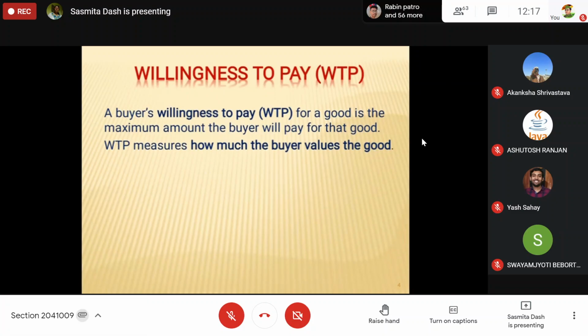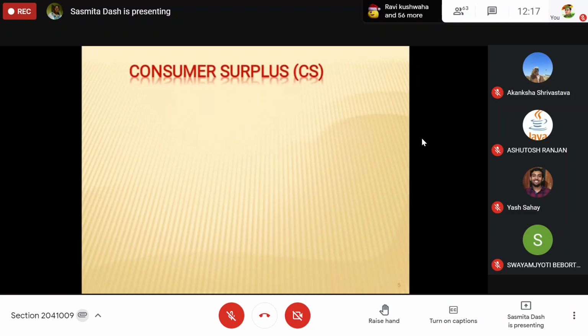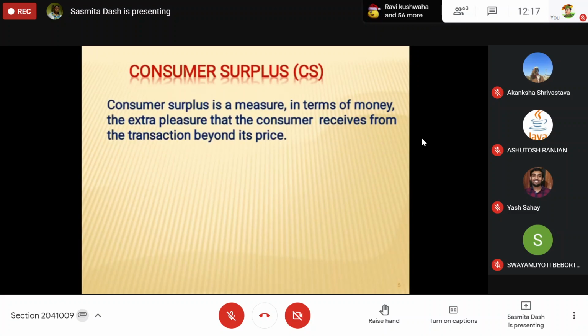then it is definitely a very good offer. So I want to tell you that when we are talking about consumer surplus, when your willingness to pay is more than the price of the good or market price, then you will buy the product. If your willingness to pay for the good, meaning how much you value the commodity, is less than the price, you will not buy the product.